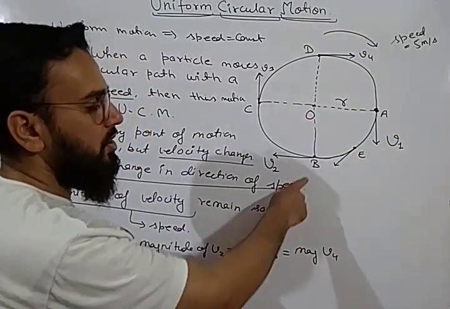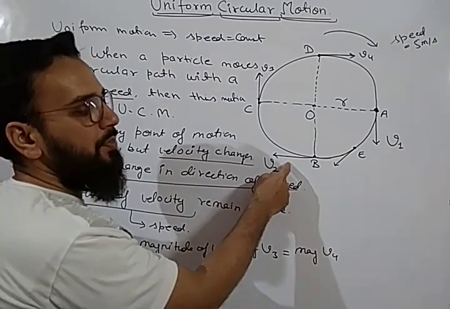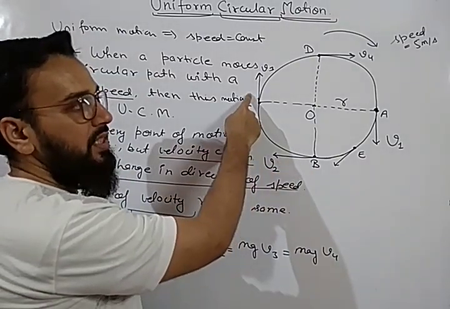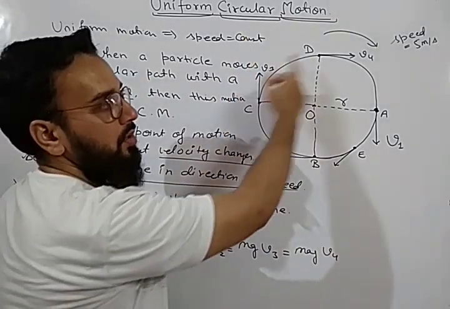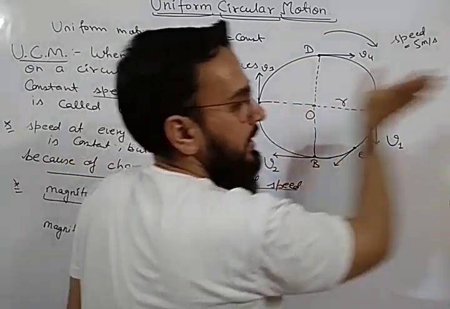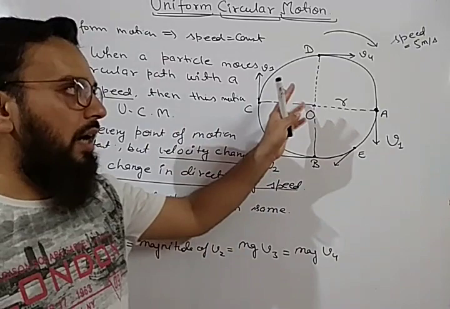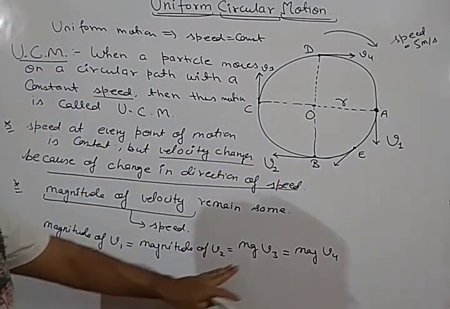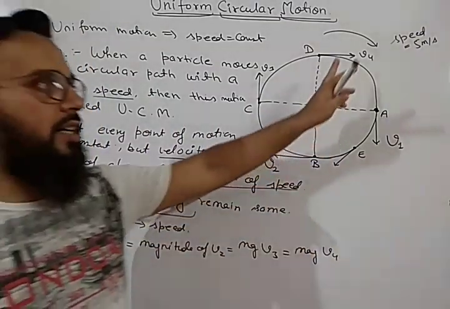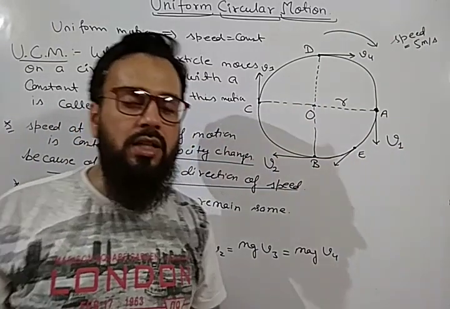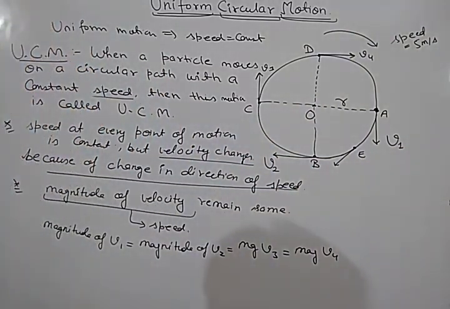But how will you write the velocity? We will write v2 is equal to 5 meter per second towards left. v3 is equal to 5 meter per second upward. v4 is equal to 5 meter per second in the right side. That's why velocity changes due to change in direction. So I will say that magnitude will remain same, which will be equal, but the direction changes. That's why velocity is changing. So this is the basic term of uniform circular motion.